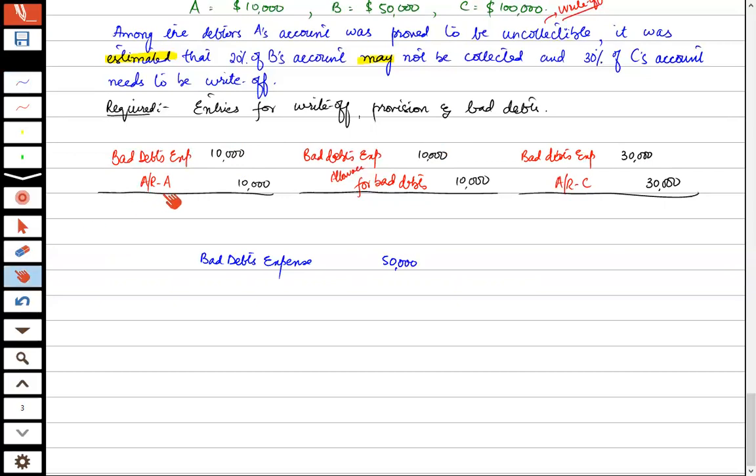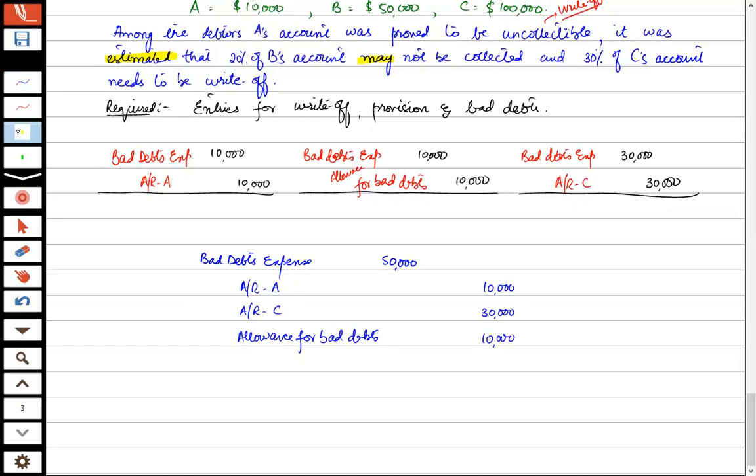Since the write-off of accounts receivable A and accounts receivable C needs to be shown separately, we will keep them separate. Accounts receivable A credit 10,000, accounts receivable C credit 30,000, and the allowance is a separate item, so we will write it separately: allowance for bad debts 10,000.